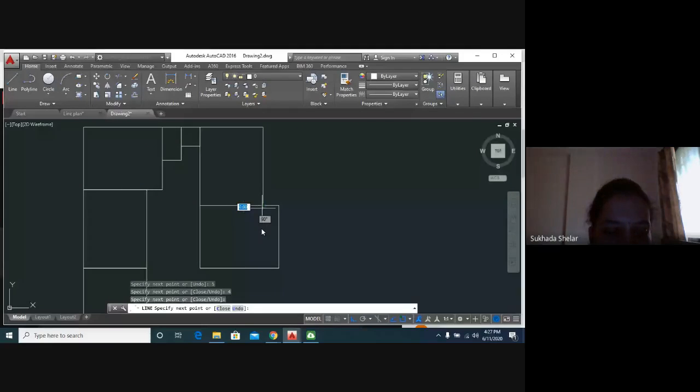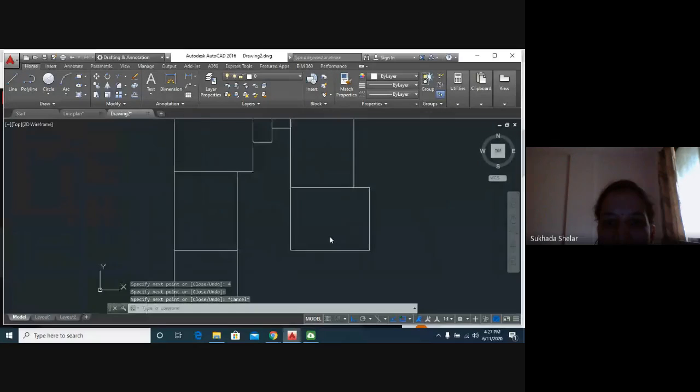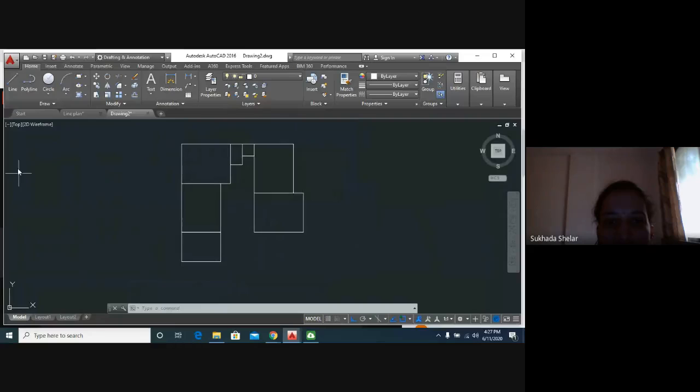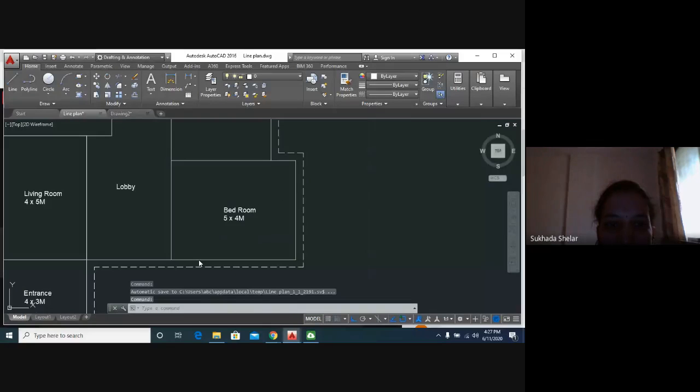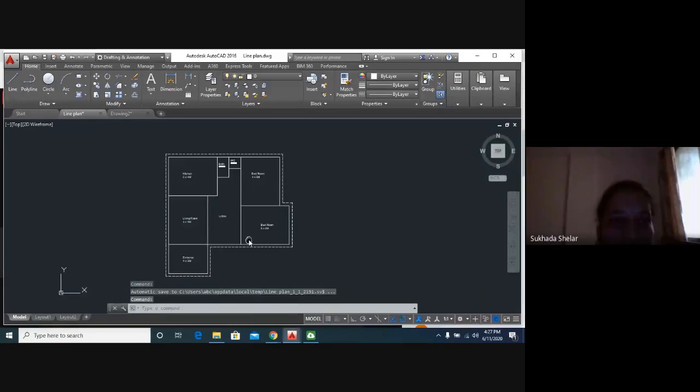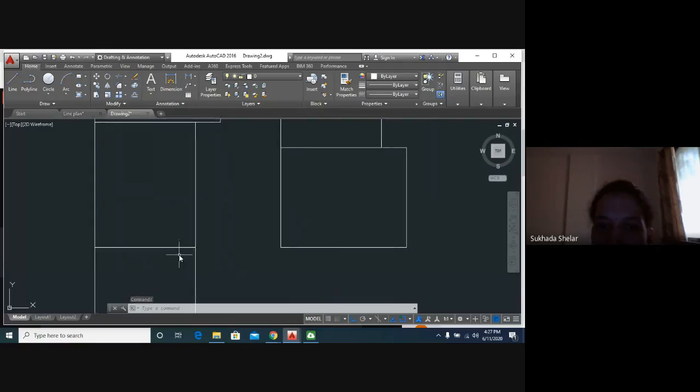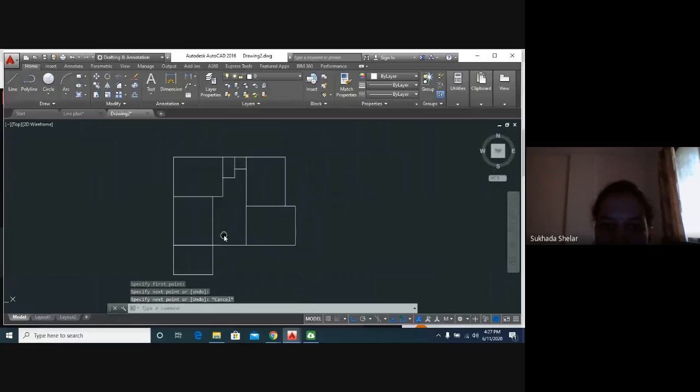Now I will escape the line command. Okay, I will just click on escape. Almost our plan is ready. For lobby portion, you can see here, this is lobby I have given. We just have to join these 2 points with a line. Okay, I will just join these 2 points and our lobby is ready. Our line plan is ready.